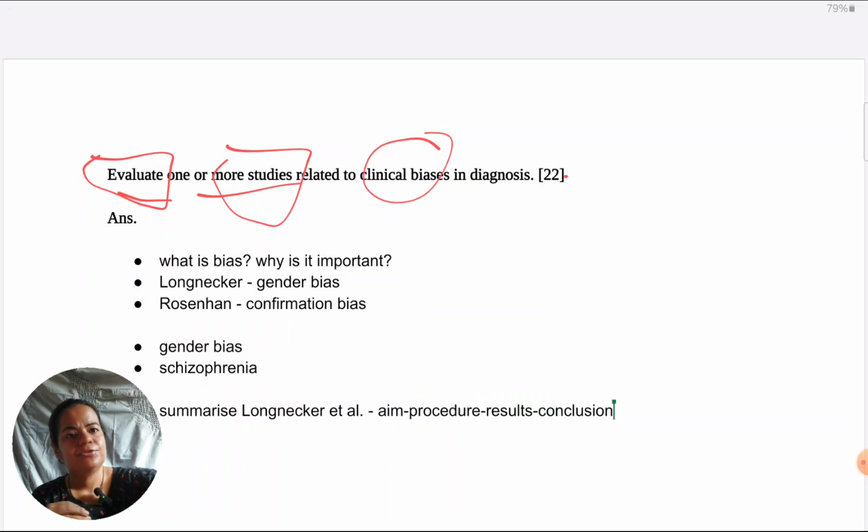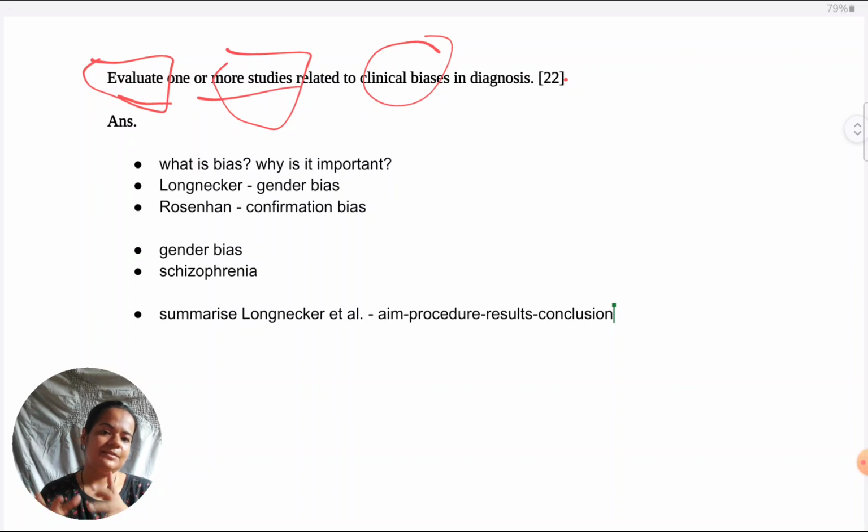Now many students have a misconception that if it is an evaluate a study question, I need to give very explicit and perfect details, and then they get very demotivated because they can't remember every detail for every study. Like, I can't remember what is the exact sample size for Longnecker, or which culture they came from, or what was the exact numerical result in the study. Just because a question is evaluate a study, it's not the same as describe a study.